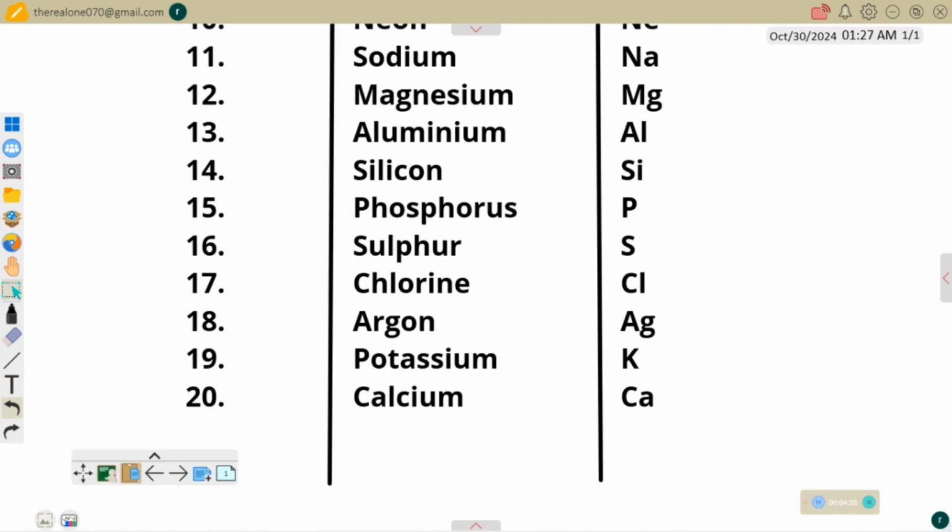Next, we have sodium with the symbol Na and the atomic number 11, magnesium, Mg, aluminium, Al, silicon, Si, phosphorus, P, sulfur, S, chlorine, Cl, argon, Ar, potassium, K, and finally the 20th element with the atomic number 20 and the symbol Ca is calcium.